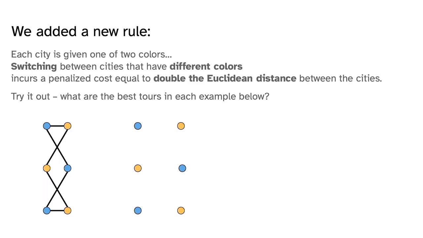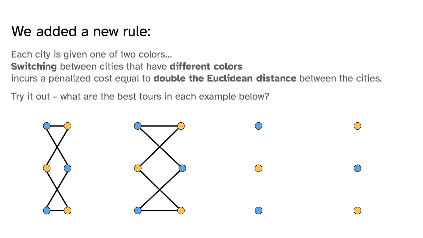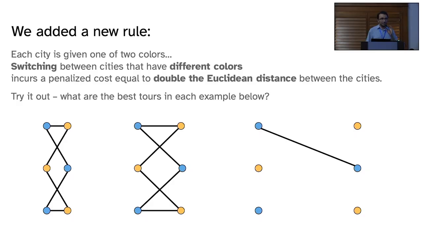So what about this case? You're thinking again about clusters, but it's a rectangular shape. Turns out still a zigzag is the best tour here. But what if I draw those lines even further apart? Do you still think a zigzag is the best tour there, doing that zigzag in the middle? Maybe not. And I'm going to show you the tour step by step because it gets a little harder to see.